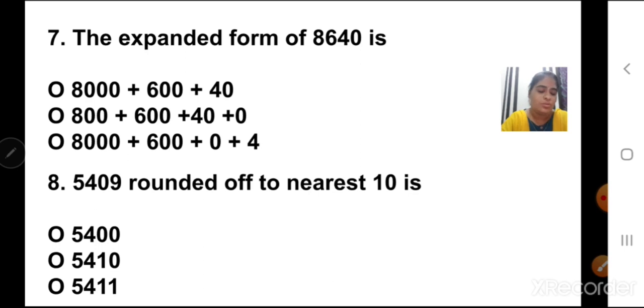Children, go through all the textbook questions. This type of questions will be asked in your exam. Okay, practice well. Practice is very important. Practice this type of questions.